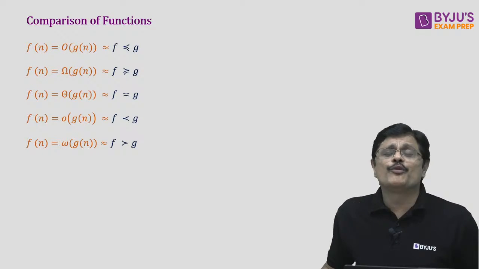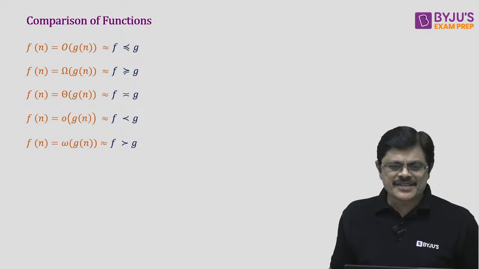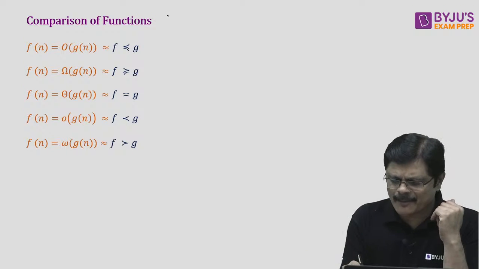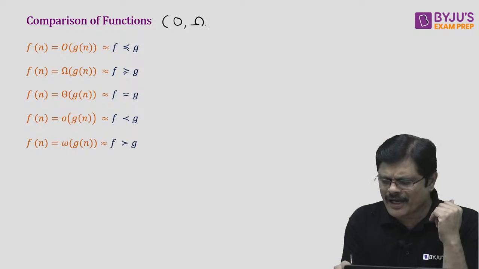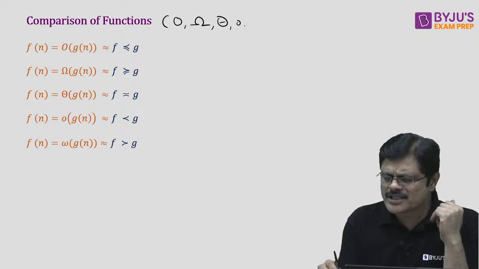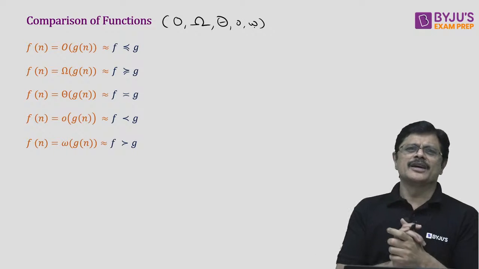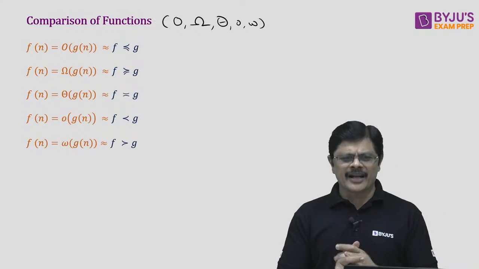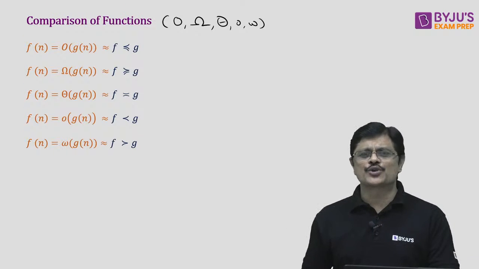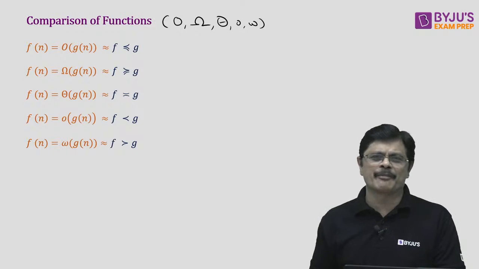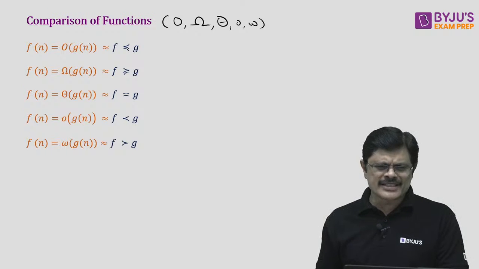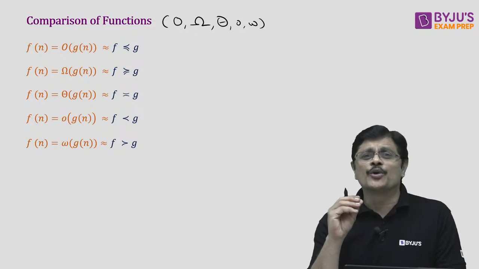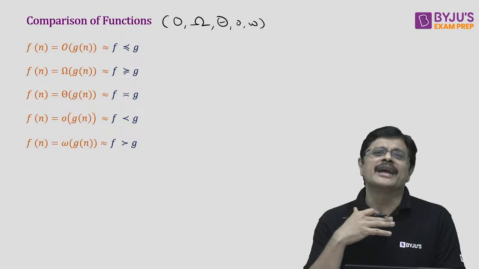Comparison of functions. See, my dear friends, these notations like big O, big omega, big theta, small o, small omega. Of course, I discussed these notations in a very detailed manner earlier. Those who want the detailed story can revisit the previous videos. Because it's a crash course, I'll be interested only in understanding how to use these rules rather than getting into the details of the rules.